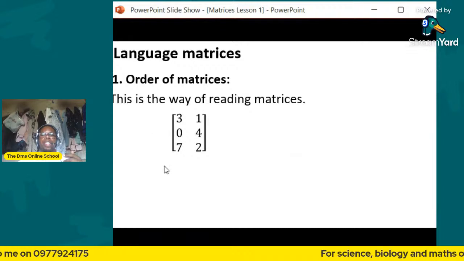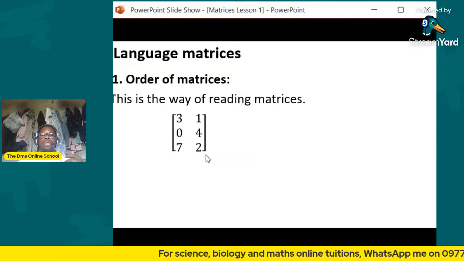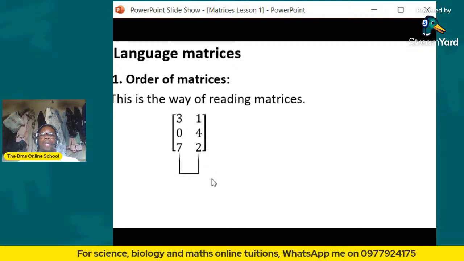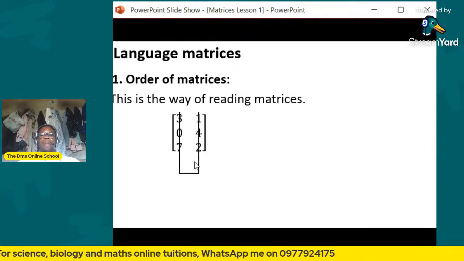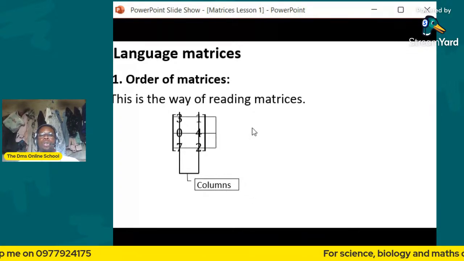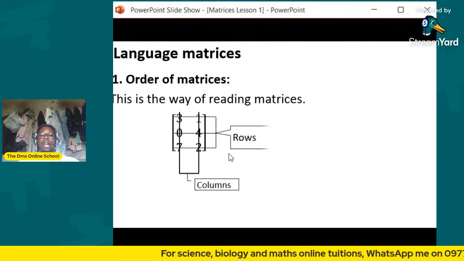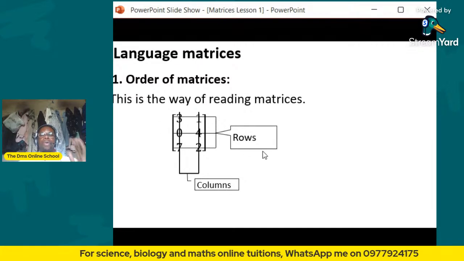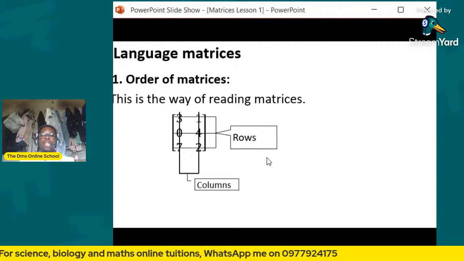For example, we have this matrix here, 3, 0, 7, 1, 4, 2. How do you read this one? You must understand that these vertical lines here are called the columns. Then these horizontal lines, which go like that, are known as the rows. It is a very important concept to know.